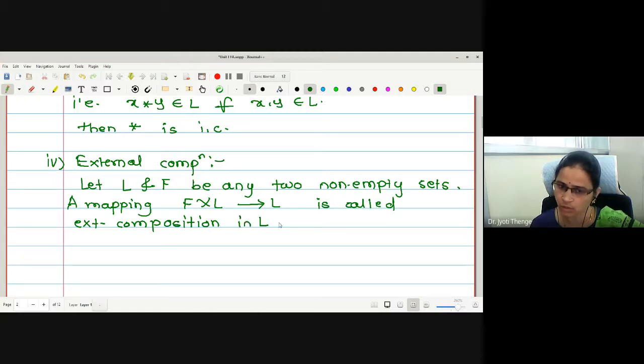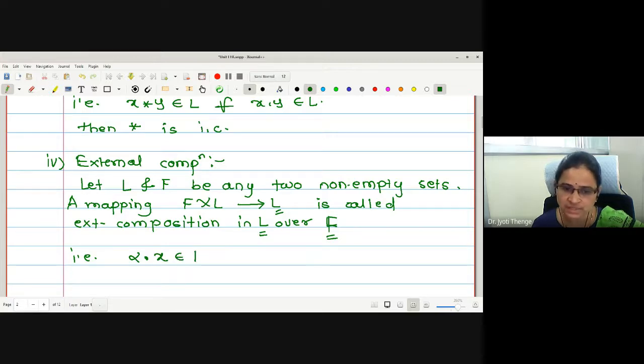Now why am I saying it is in L over F? Because the final resultant of the composition belongs to L, and the composition is taken with the elements of F. That's why it is called an external composition in L over F. That is, alpha dot is the composition I am defining.